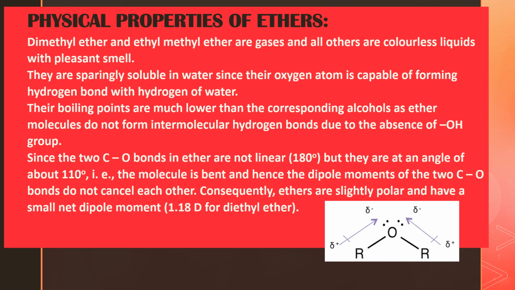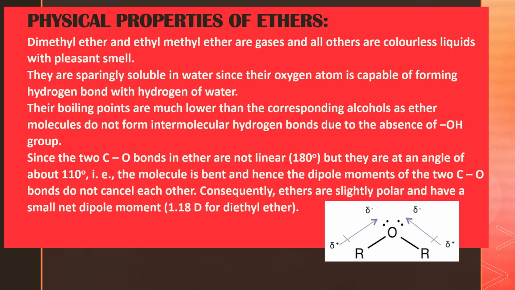And how do we get this dipole moment? It is equal to charge into distance, that is, electrical charge into the distance between the centers of two nuclei. So simply we can say mu is equal to charge E into distance D. Now here we mentioned diethyl ether has a dipole moment of 1.18 D. What is this D?